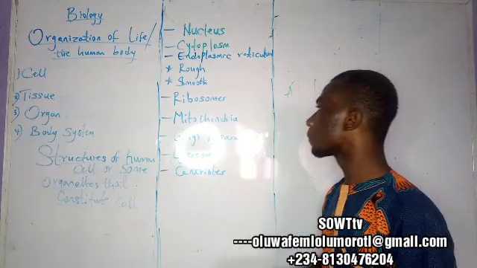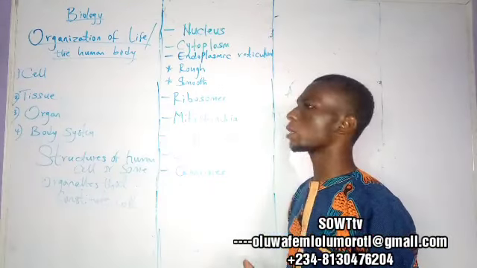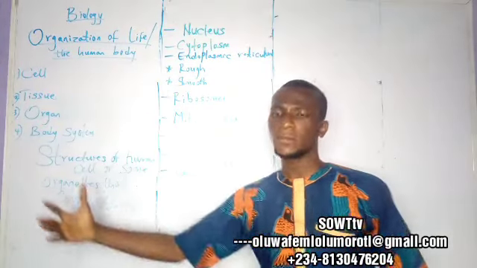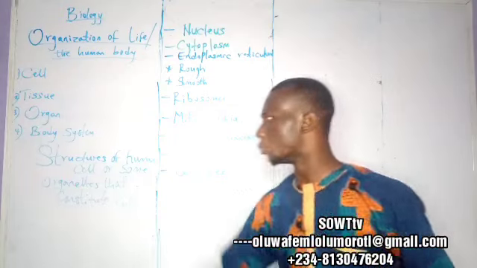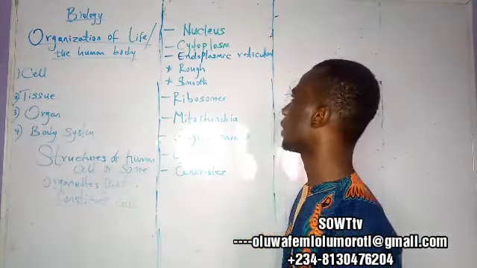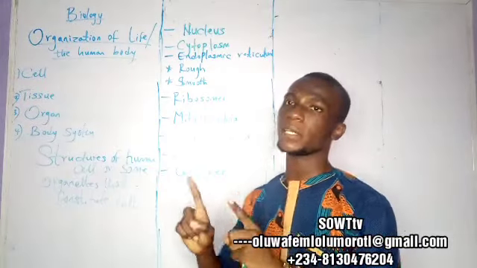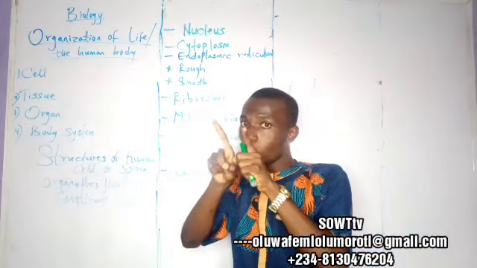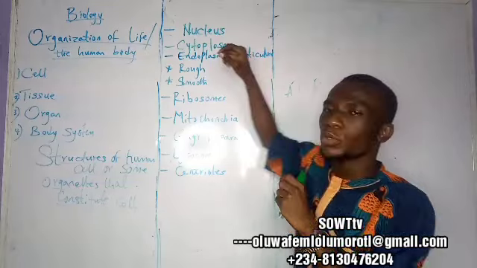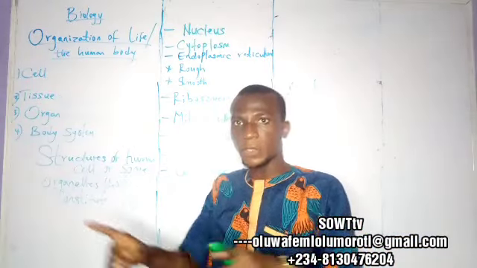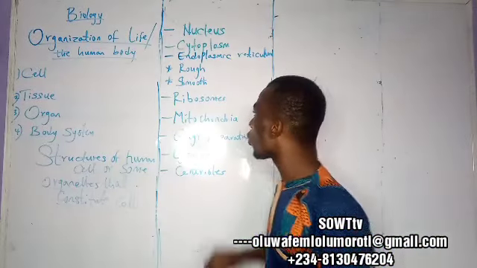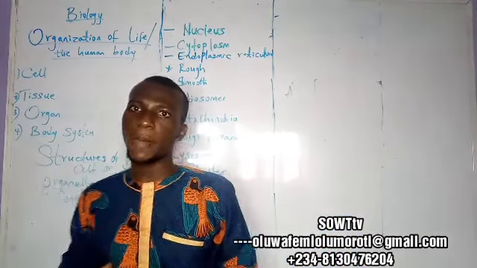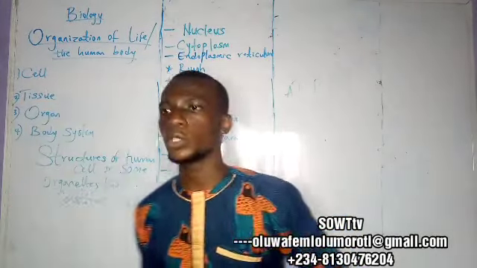And then we move forward to the Golgi apparatus. The Golgi apparatus is like a conveyor, like a motor that conveys some microtubules in and out of the cell membrane. It works somewhat like the endoplasmic reticulum, but the work is quite different. The endoplasmic reticulum does protein synthesis and conveys protein within the cell, while the Golgi apparatus is like a selectively permeable structure that allows some microtubules to pass and allows some to come in.